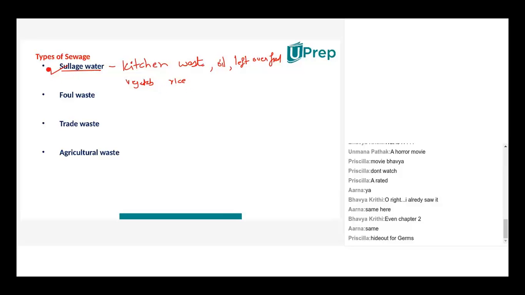But basically, sewage water is anything and everything related to kitchen waste. Mainly liquid, but by chance there could be certain solid particles also found along with it. Correct? Each and everything that's been used in the kitchen. Okay, that's sewage water. Now what is foul waste?